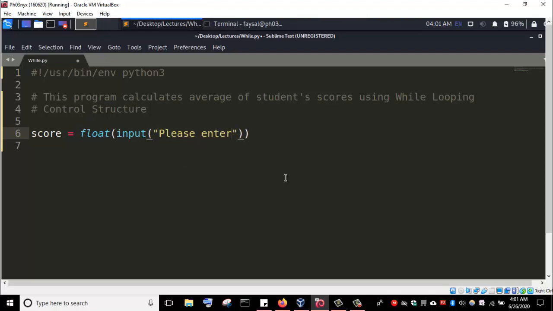All right, so before entering the score, let's get to know the number of students. When we know the number of students, then we know how many scores we are expecting from the user of the program. So please enter the number of students.